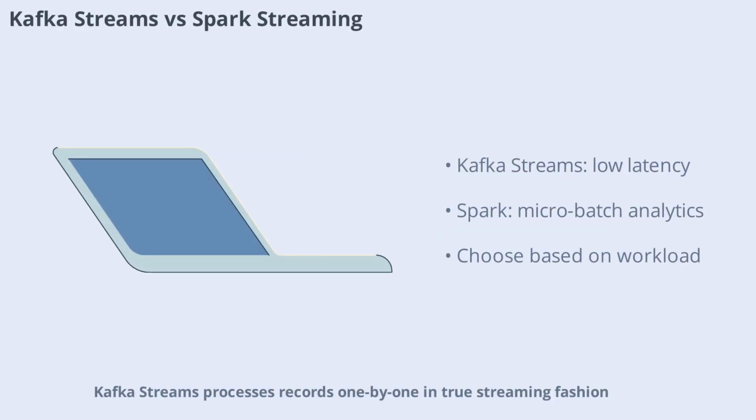Kafka Streams processes records one by one in true streaming fashion, while Spark Streaming uses microbatches. Kafka Streams is embedded in your app, offering low latency and simple state management. Spark Streaming requires a separate cluster and is better suited for heavy analytics or machine learning pipelines. Choose Kafka Streams for lightweight, per-service processing and Spark Streaming for large-scale analytics.